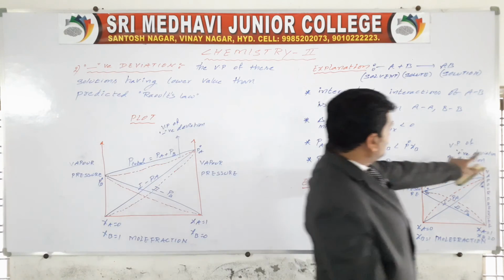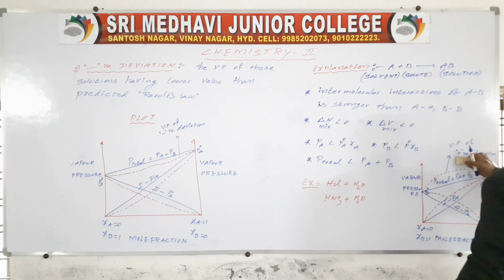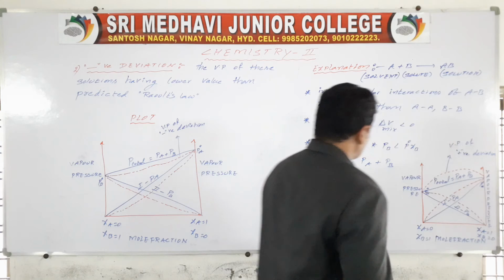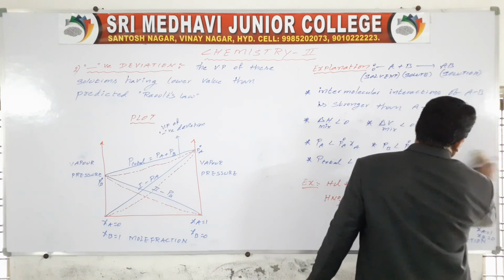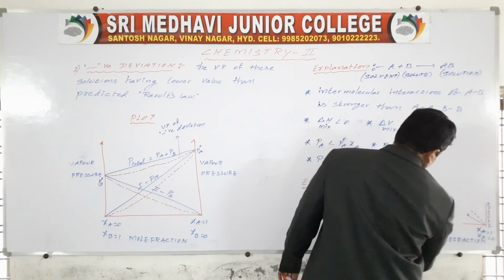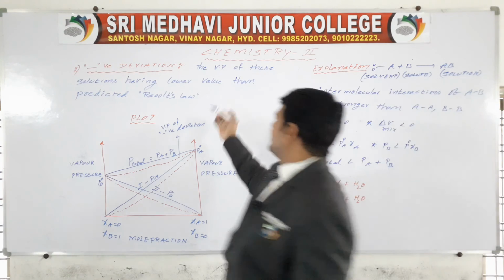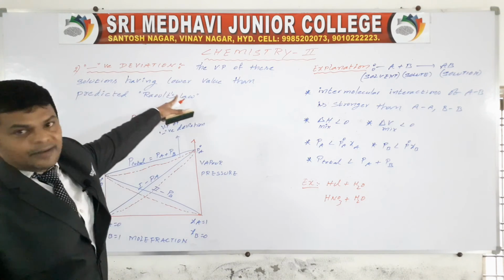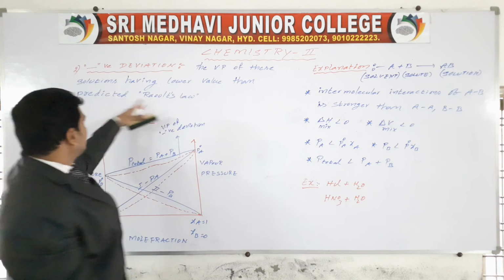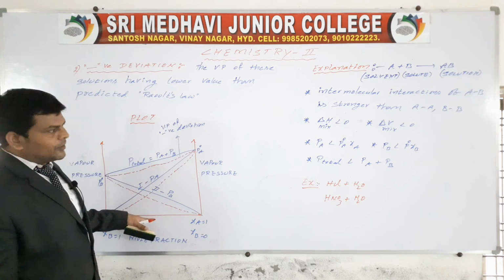This is the vapor pressure of positive deviation solutions. Okay, so you have to remove this. This is for negative deviation. The vapor pressure of these solutions having lower value than the predicted Raoult's law. So this is a plot for negative deviation.